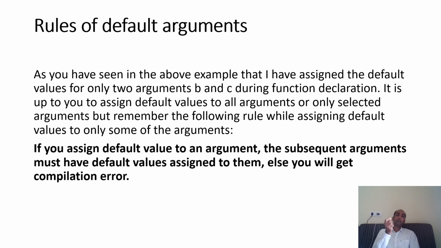For providing the default value to b, it is mandatory to provide the default value of c. So first you provide the default value of c, then you can provide the default value of b, and then you can provide the default value of a. So default values are always assigned from right to left. Until you specify the default value for the rightmost argument, you cannot specify the default value for the left argument.